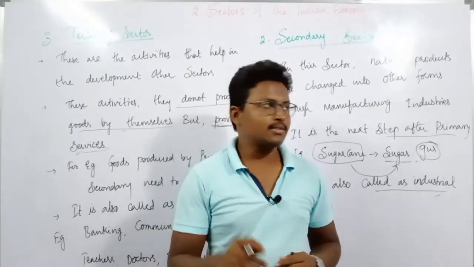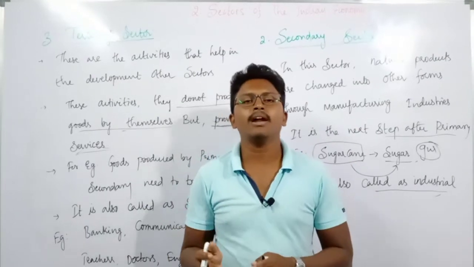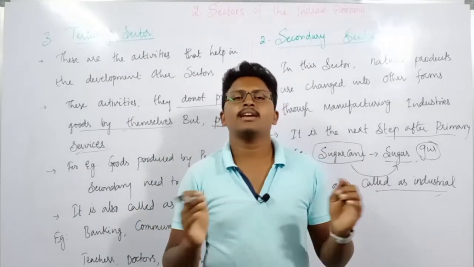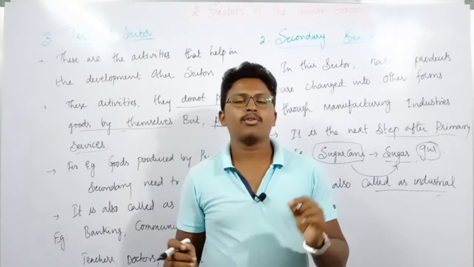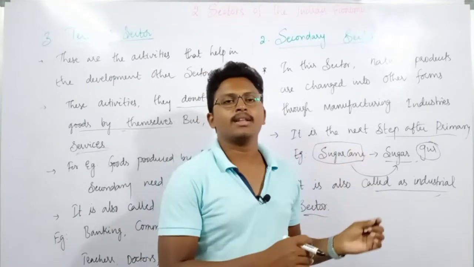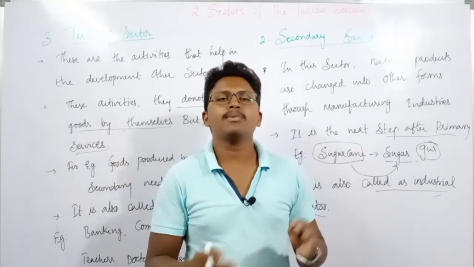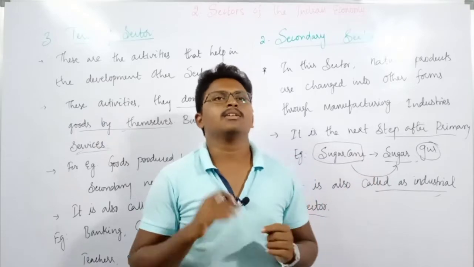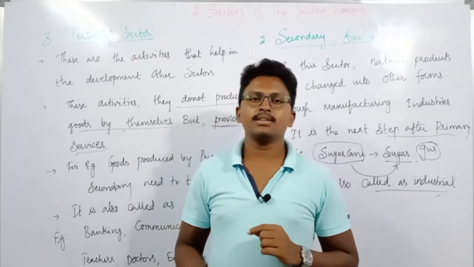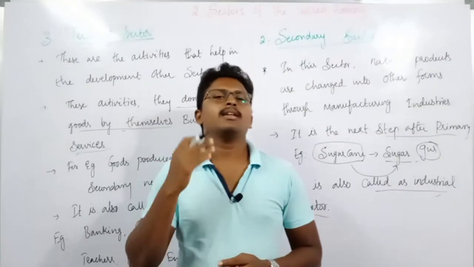How does it help? For example, take sugar cane. If the sugar cane is produced in the farmland and needs to be transported to the industry, how will it be transported? By some vehicles. So here the tertiary sector will provide services like transportation, and if you want to manufacture, you need other raw material, you need money, or you need communication, or any other thing. All these will be provided by the tertiary sector. So the main aim of the tertiary sector is to help the primary and secondary sectors in their development.